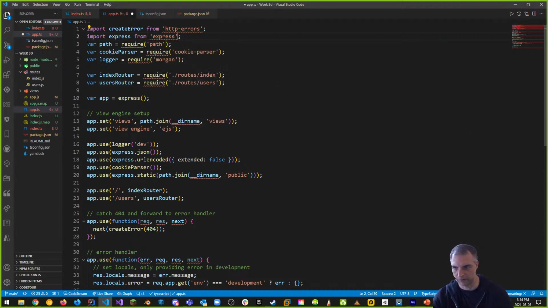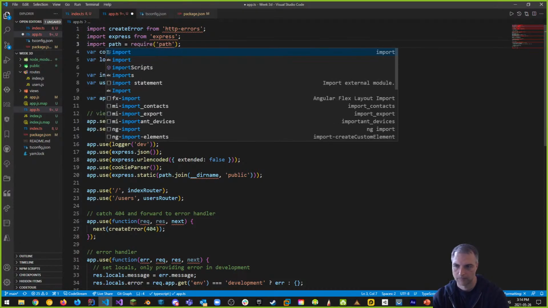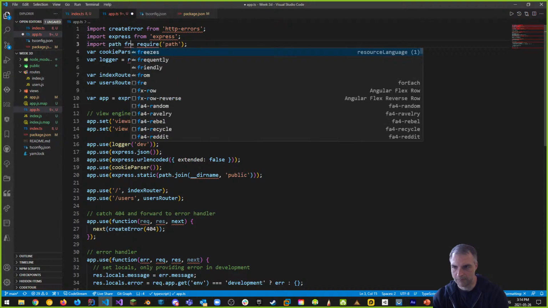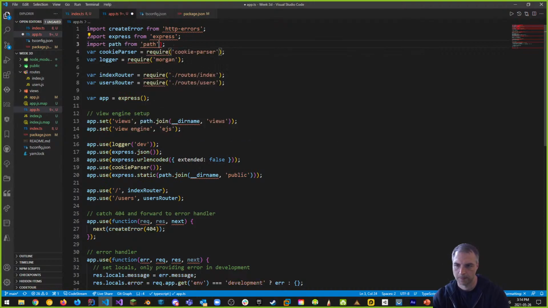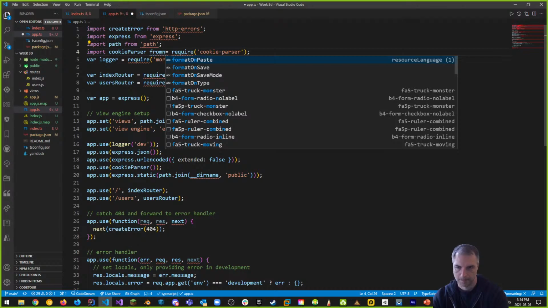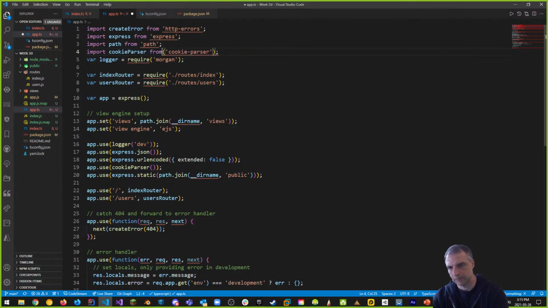Follow me here. Don't worry about the errors for now, okay? And then import path from, and then this. Same thing with cookie parser, from cookie-parser.